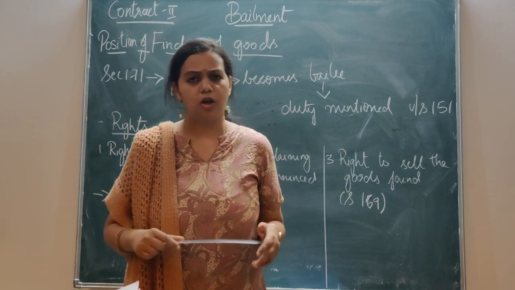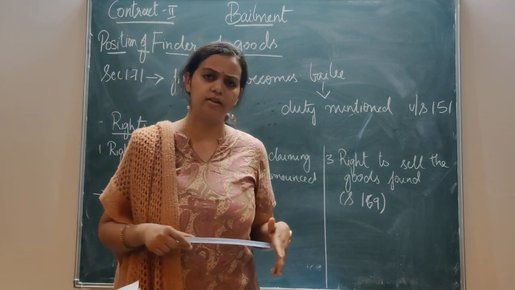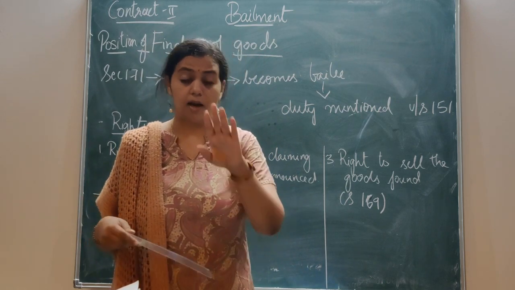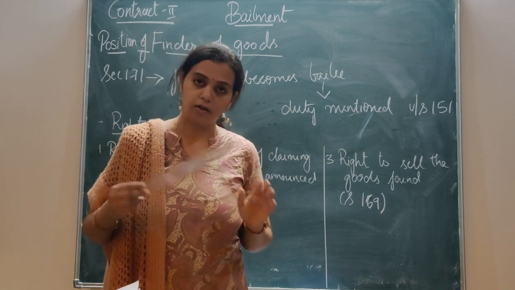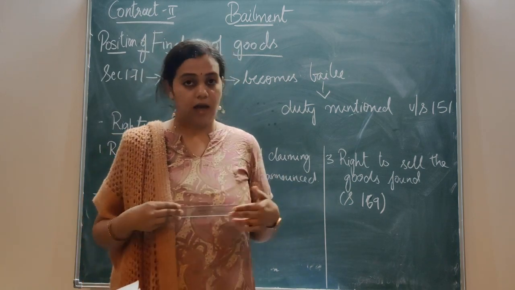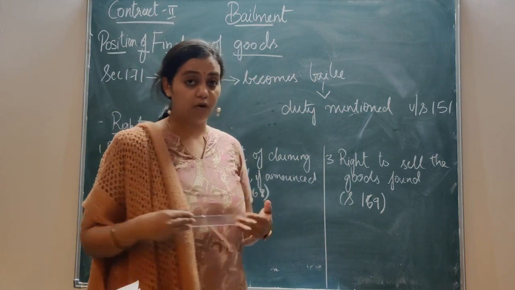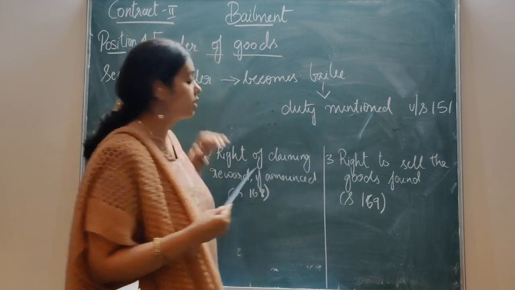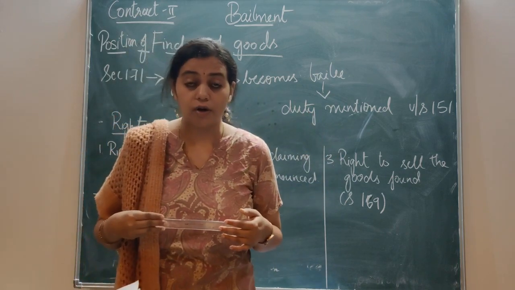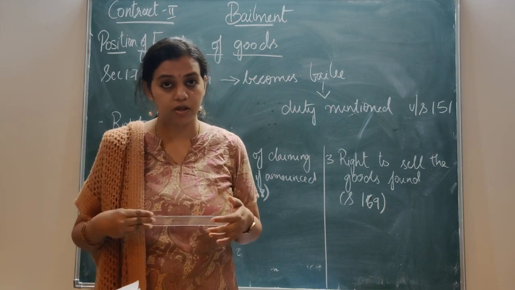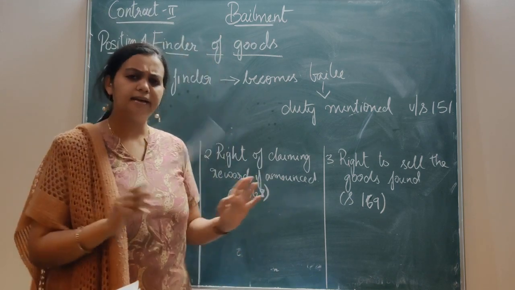There is some goods lost, and they say that in case you find this good, we will give you rupees 50,000 as a reward. I'm only talking about the goods and the property. So in case any goods is lost, under 168 there is a provision that the bailee, that is the finder of the goods, can claim that reward, and then he can give it to the owner of the goods. Got it? Clear? He can claim his reward.